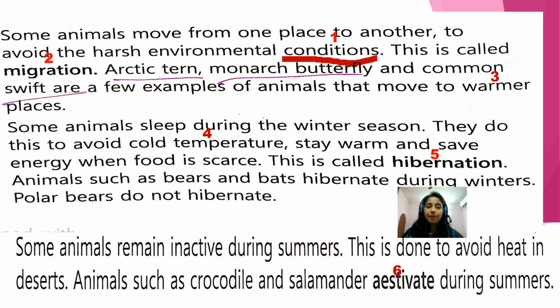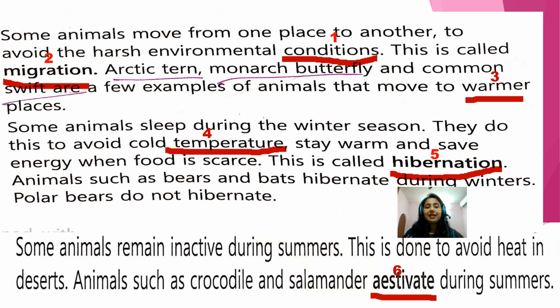Second word is migration. Third word is warmer. Fourth word is temperature. Fifth word is hibernation, and sixth word is estivate. Now you have to write all these words in your notebook, right?